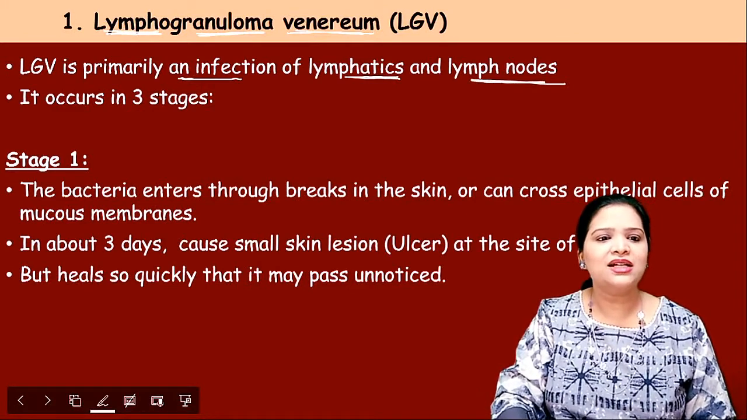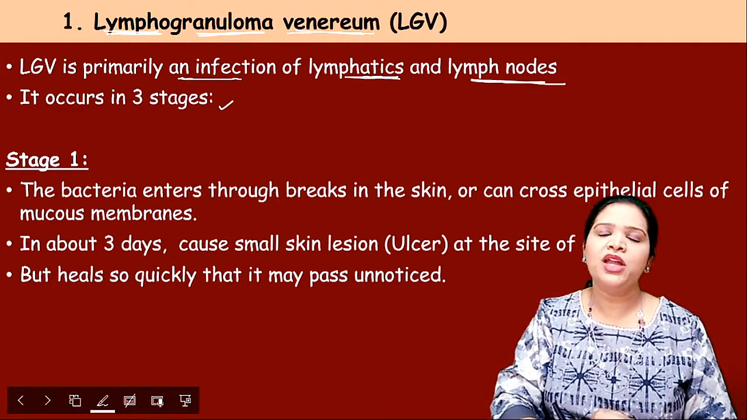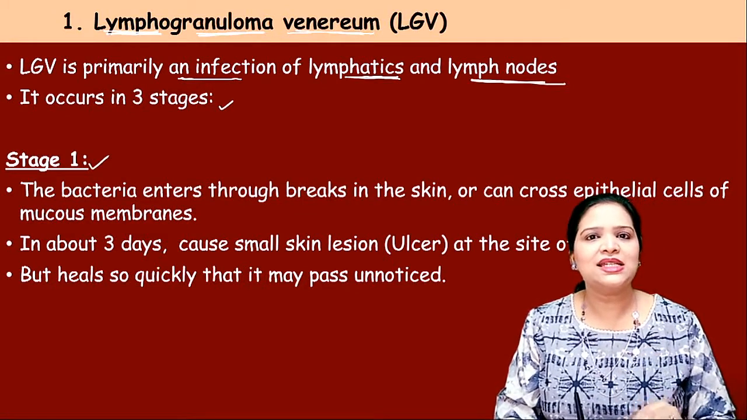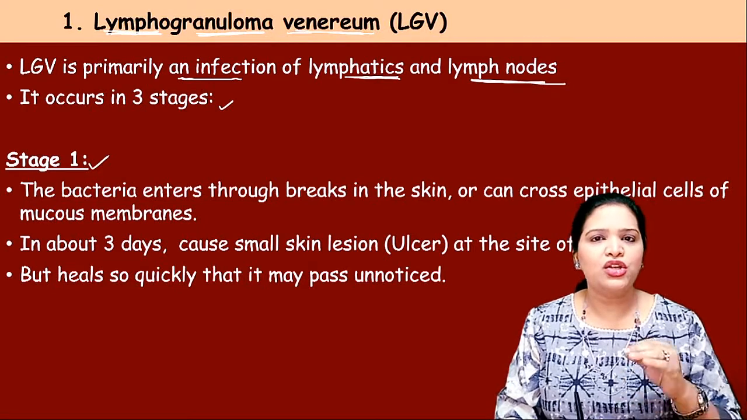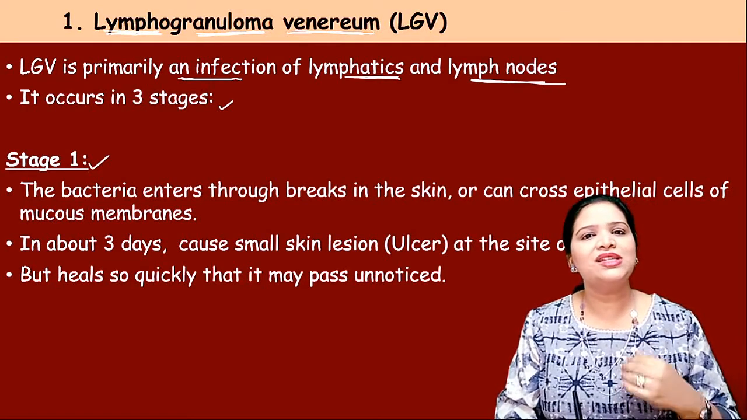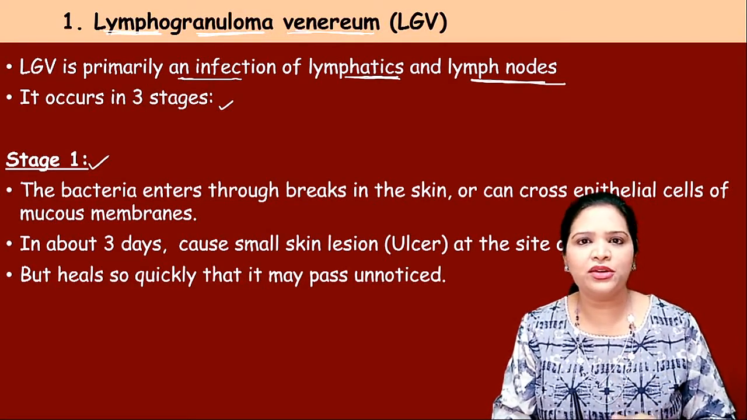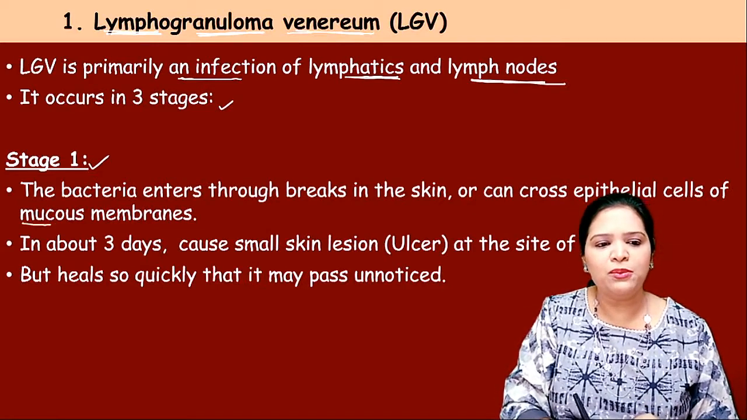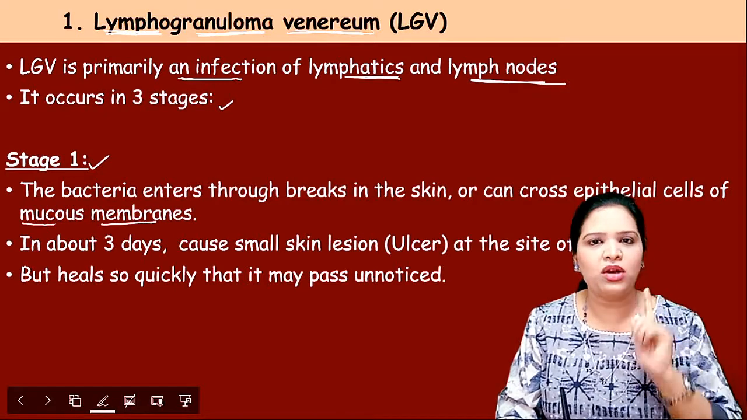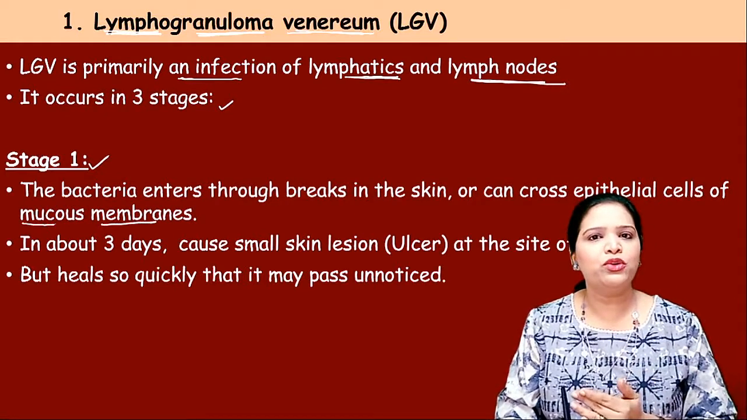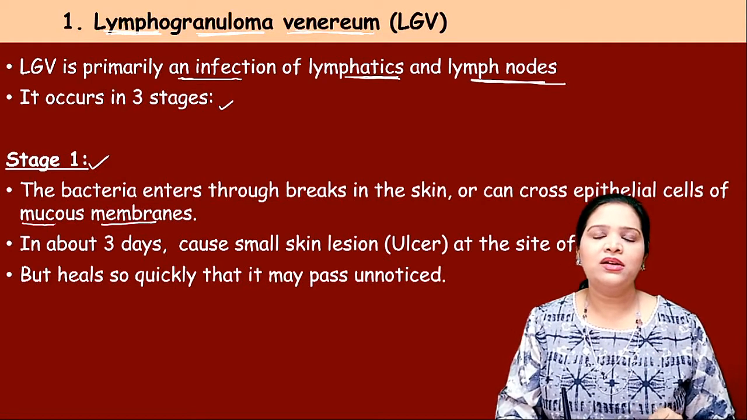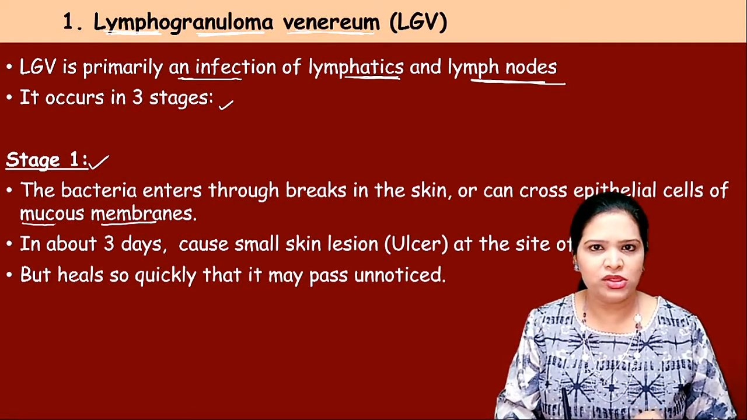The disease occurs in 3 different stages. So let us see the first stage. What is the first stage? We know that this is a sexually transmitted infection. So the mode of entry is through sexual contact, sexual intercourse. We have mucous membrane right from our nostrils till our anus. We have mucous membrane in different regions. So similarly, we have mucous membrane in our genital region also.